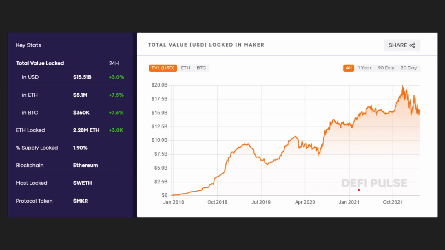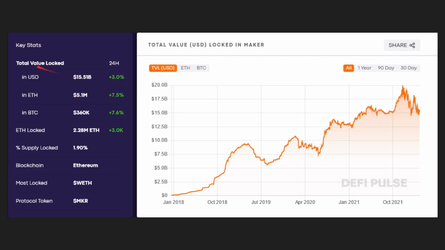So let's take a closer look at some key DeFi coins. So here are some analytics regarding Maker DAO. Maker is the governance token behind the Maker DAO protocol. It's a lending and borrowing protocol where you could deposit ETH as collateral and receive a loan in DAI, which is the stablecoin. They're the creators behind DAI.